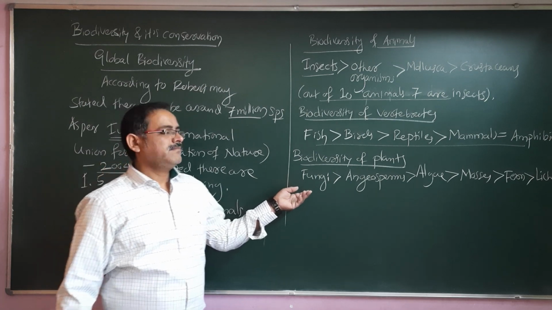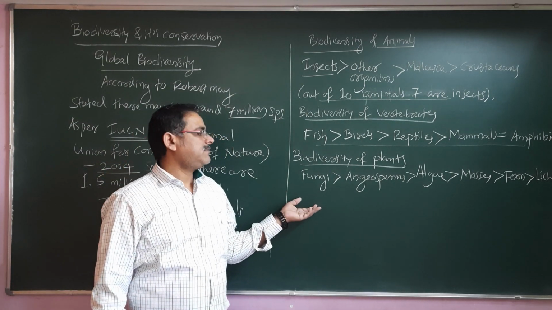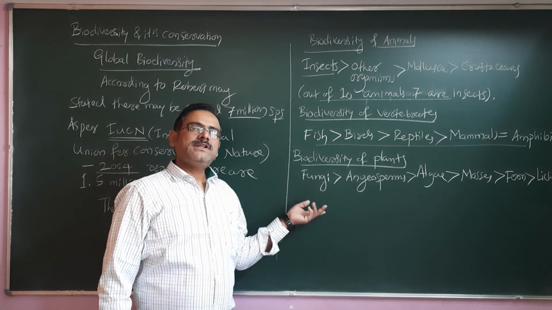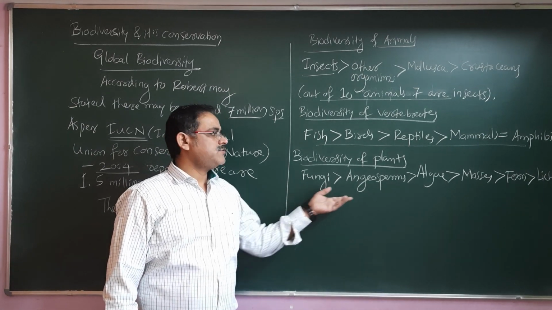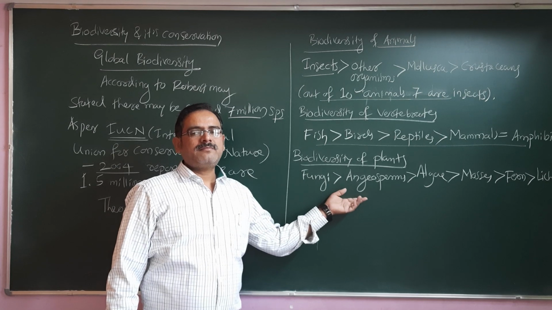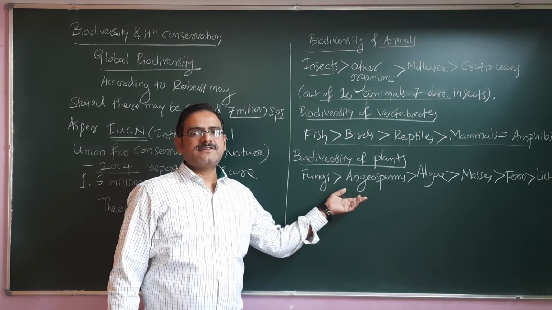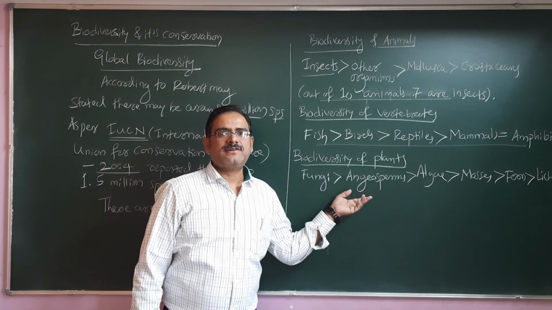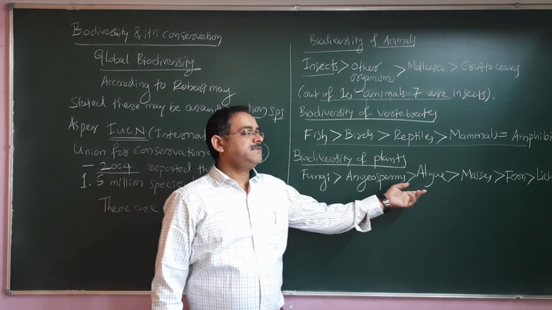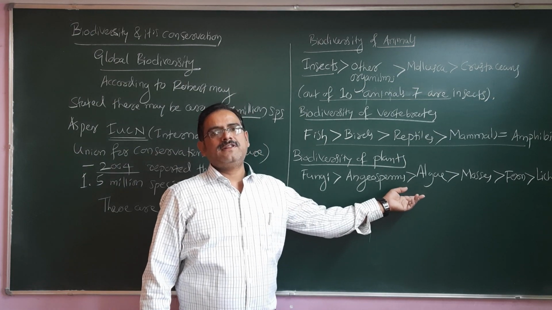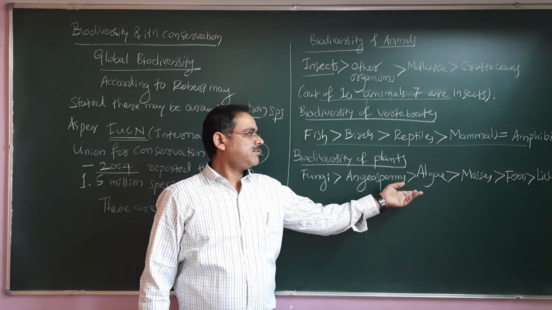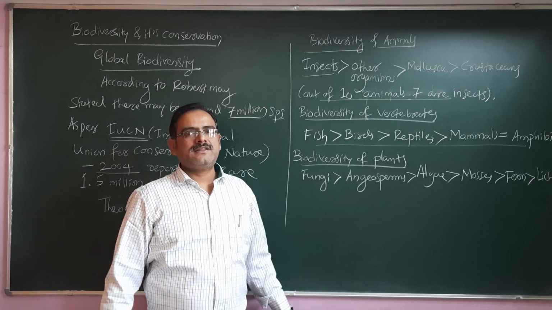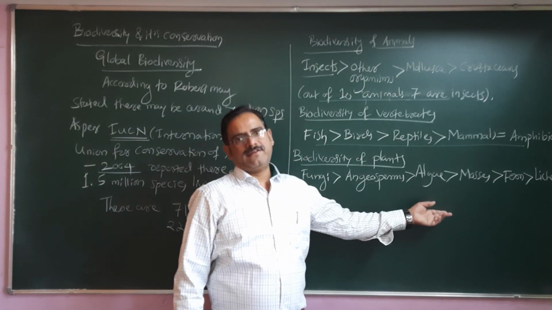Fungi are non-chlorophyllous and can be parasites of plants and animals also. Their number is usually higher. Angiosperms are flowering; they can bribe insects, birds and animals for the sake of their pollination. They have a high ability of reproduction. Then come algae, which are found in marine conditions, water or the ocean. They are again numerous. Then the mosses, or bryophytes, then the pteridophytes.